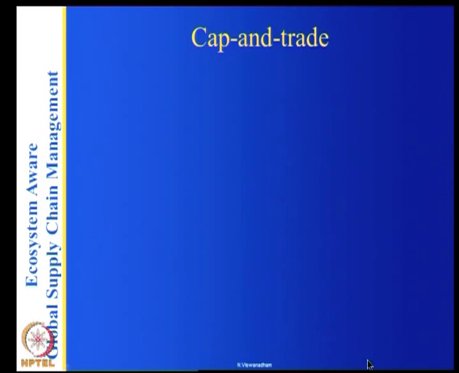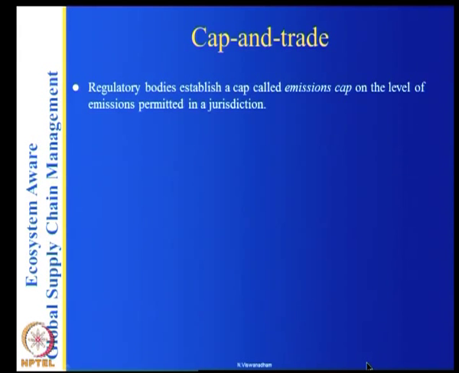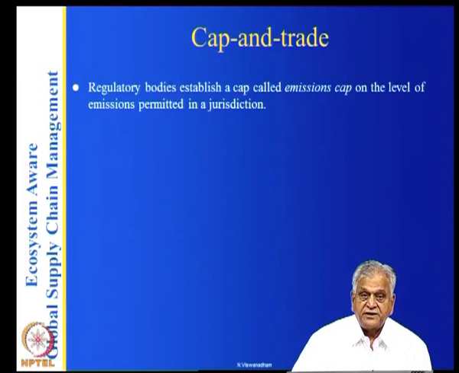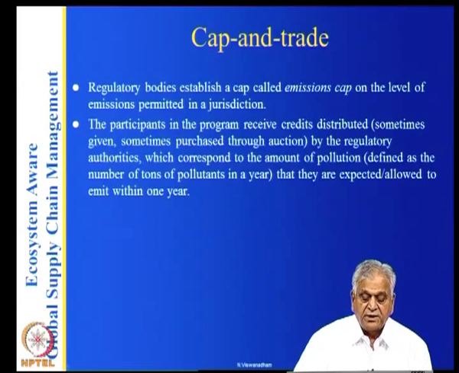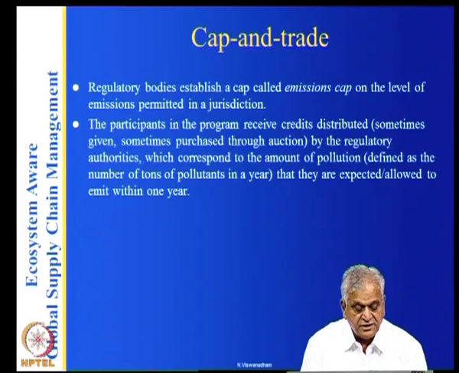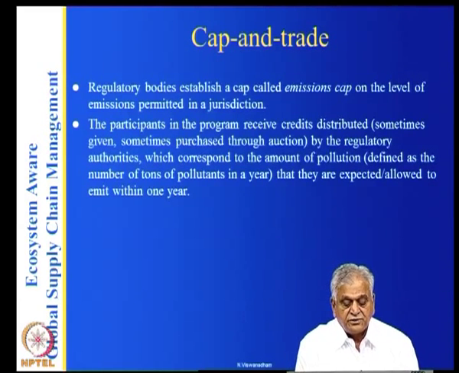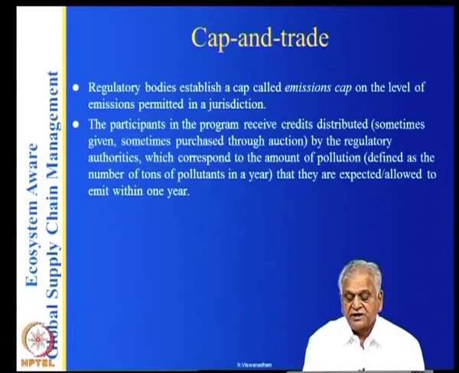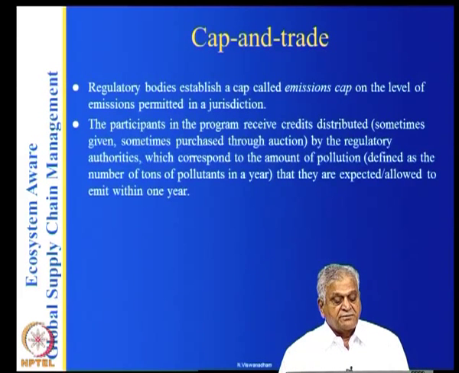So there is what is called cap and trade. Regulatory bodies establish a cap, called an emission cap, on the level of emissions permitted in a jurisdiction. The participants in the program receive credits, sometimes given, sometimes purchased through auction from regulatory authorities, which correspond to the amount of pollution, defined as the number of tons of pollutants in a year, that they are allowed to emit within a year.